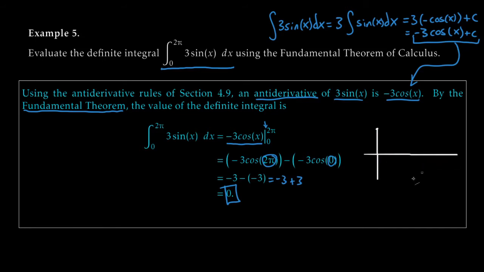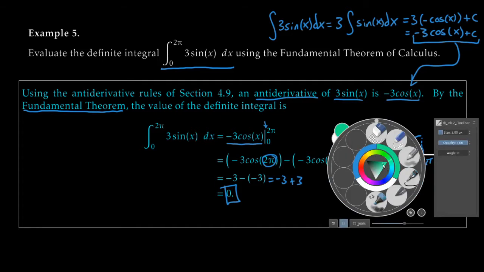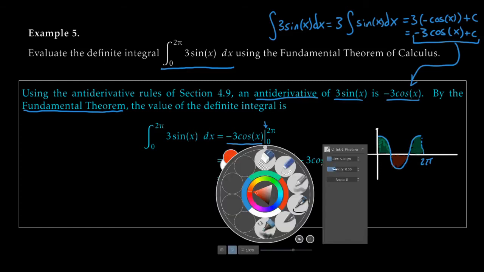So take a period of cosine, from 0 to 2 pi, and what you'll see is something that looks like this. It's a poorly drawn picture, but there's 2 pi, and basically what we're seeing here is that the area above the x-axis and below the curve is the same as that little chunk that is below the x-axis and above the curve. So they cancel each other out. That's what this is telling us.